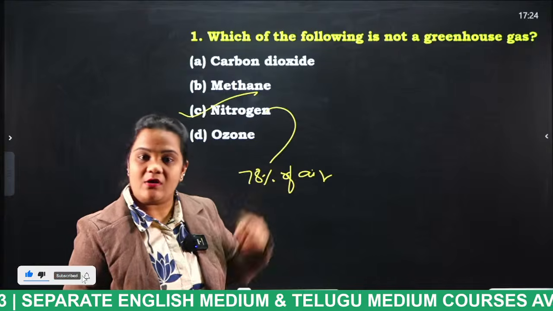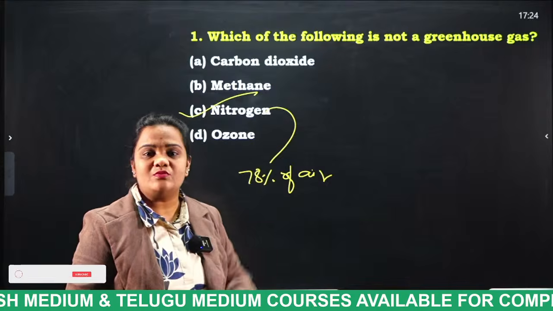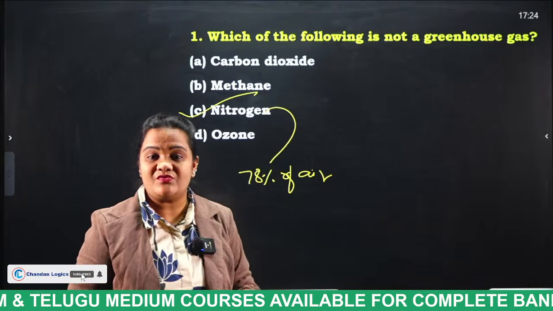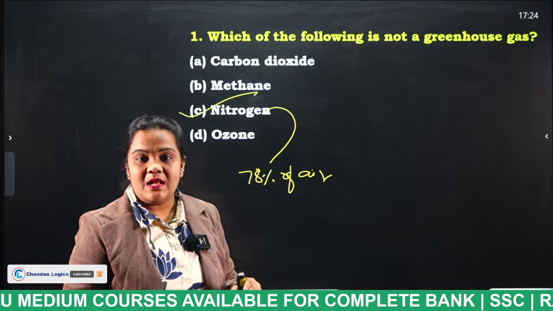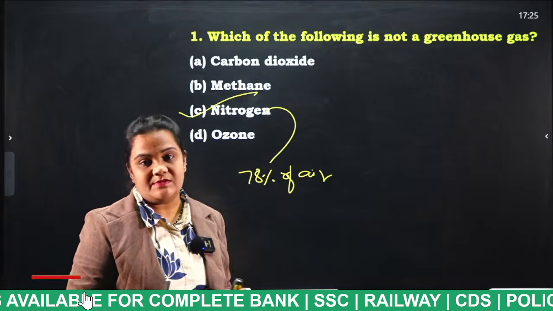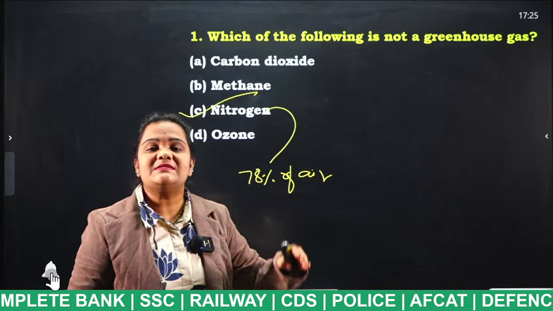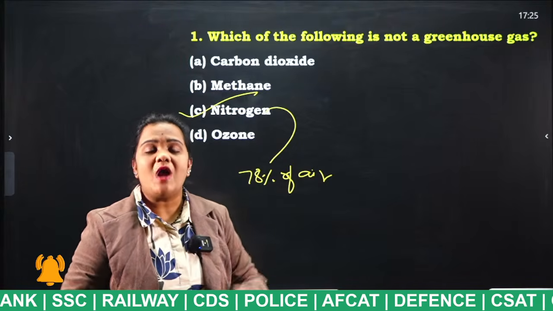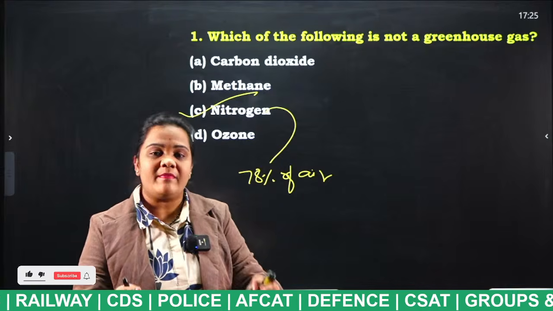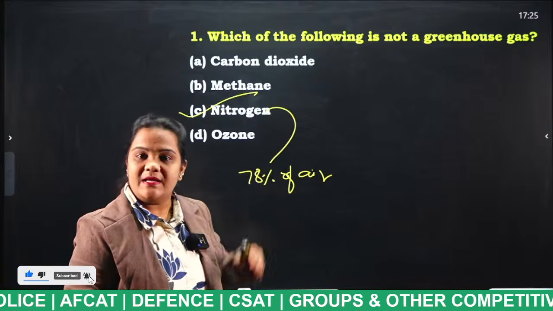Where does this methane gas come from? This methane gas is released from cattle fields, wetlands, and finally rice fields. And where does carbon dioxide come from? We exhale carbon dioxide, right? And during the combustion process also carbon dioxide is released.